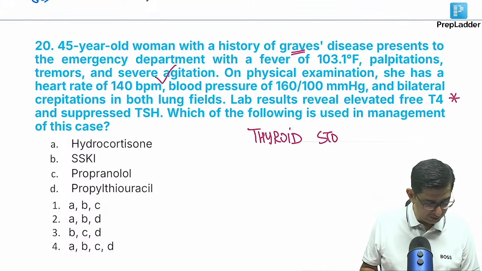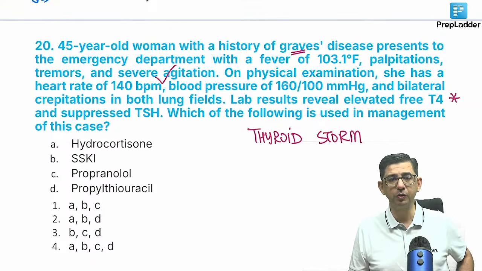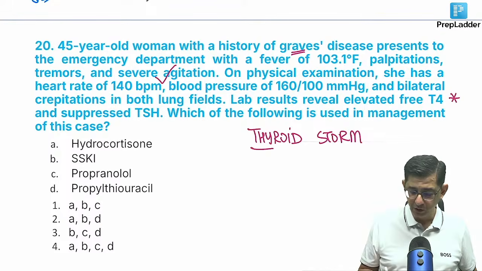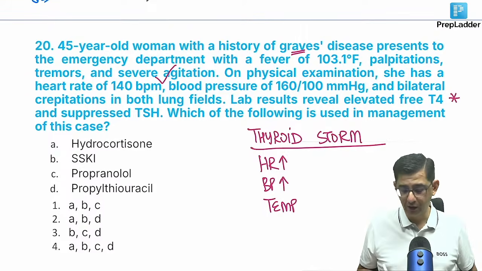What I'm picking up is option number 3 in the discussion, that is like a B and then a C and then a D in this patient. I can pick up a 4 there as well. That is, all the drugs would be used for management of this patient. So let's work out the rationale here. There's a thyroid storm. There's a tachycardia. There's an increase in blood pressure. There is an increase in body temperature of this patient, and there is also presence of bilateral crepitations.